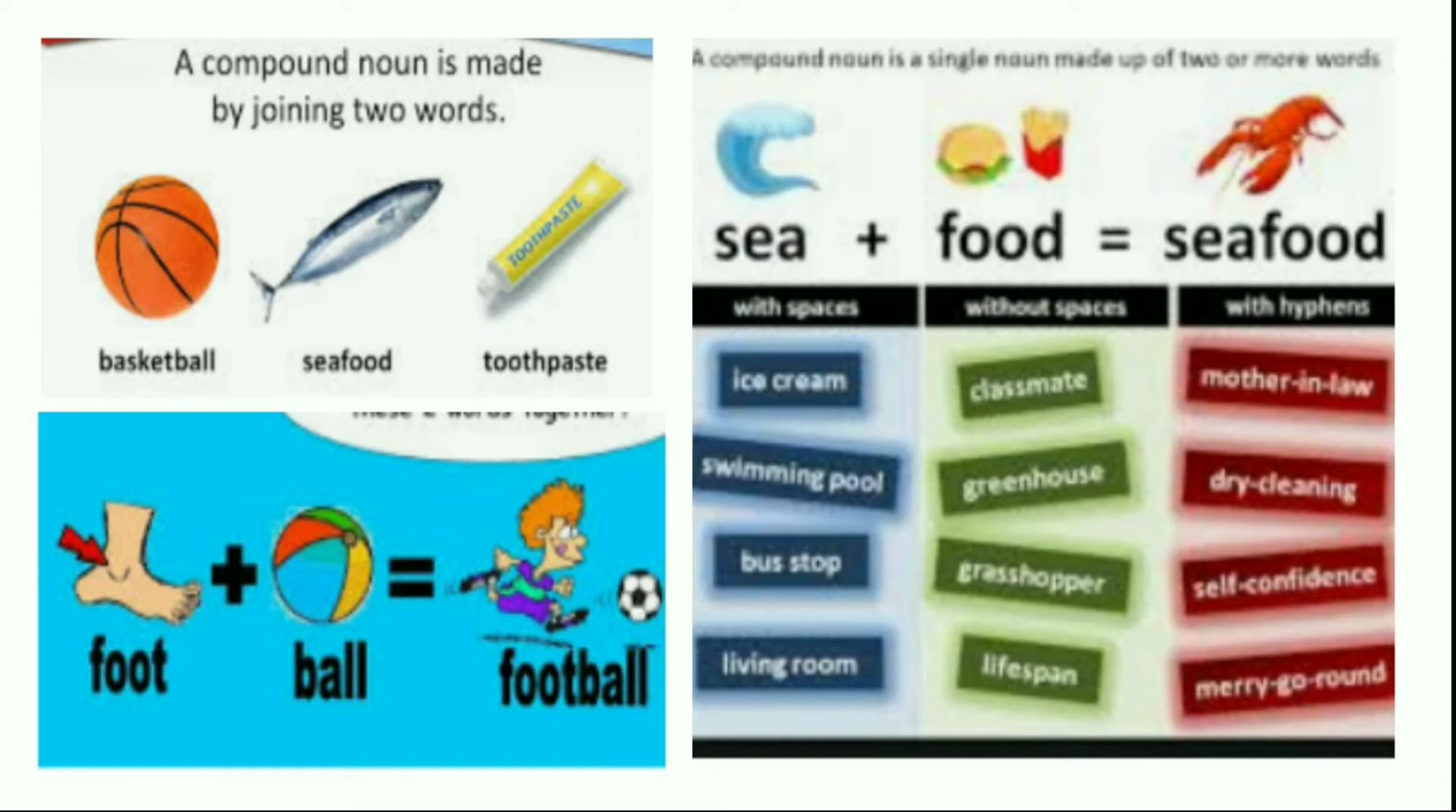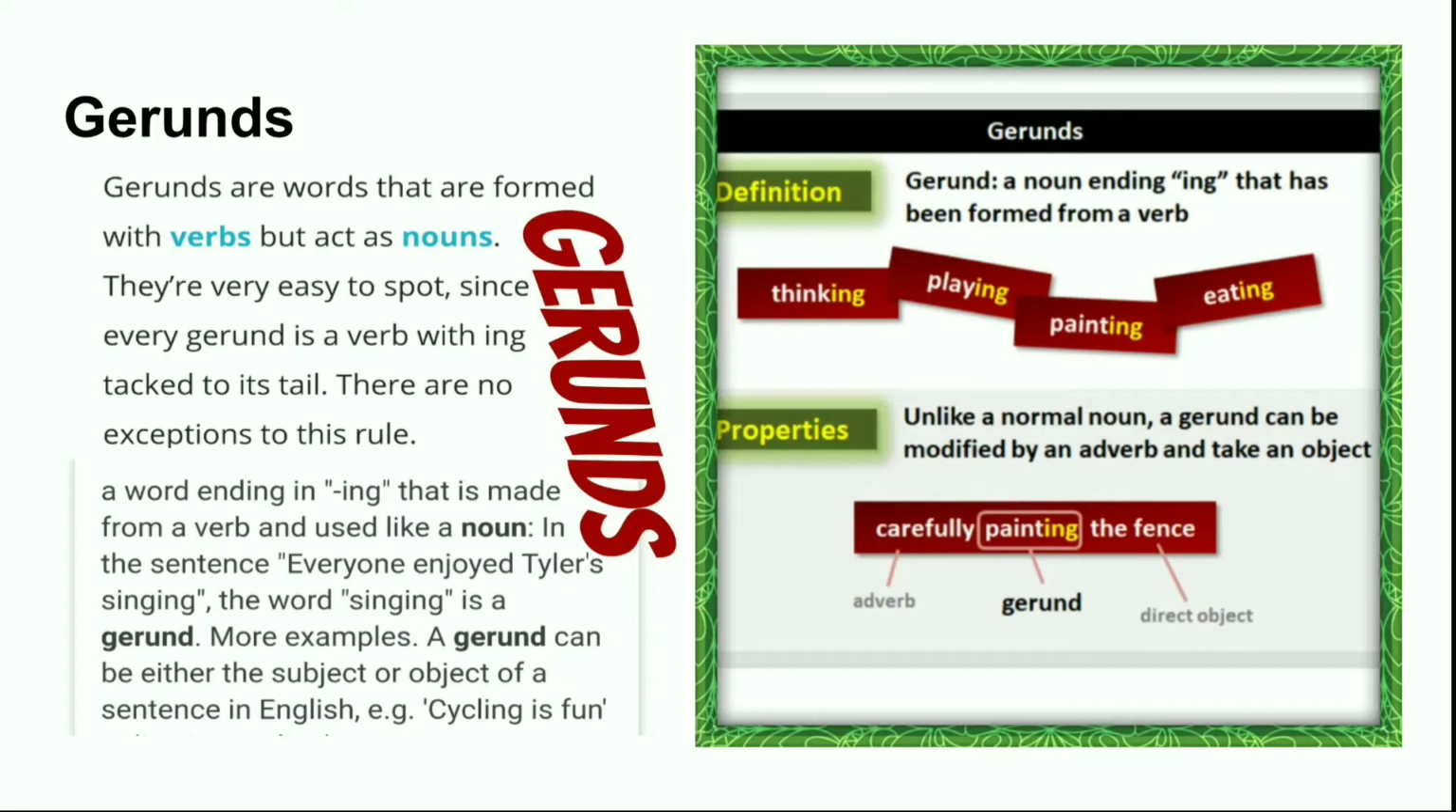For example, basket plus ball is basketball, sea plus food is seafood, tooth plus paste is toothpaste, foot plus ball is football. Now with spaces we write as ice cream, swimming pool, bus stop, living room. Without space, compound nouns are classmate, greenhouse, grasshopper, lifespan. With hyphens, compound nouns are mother-in-law, dry cleaning, self-confidence, merry-go-round.